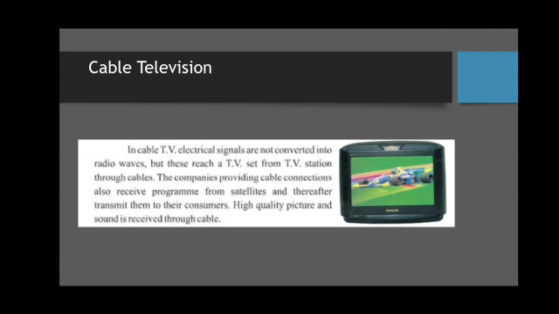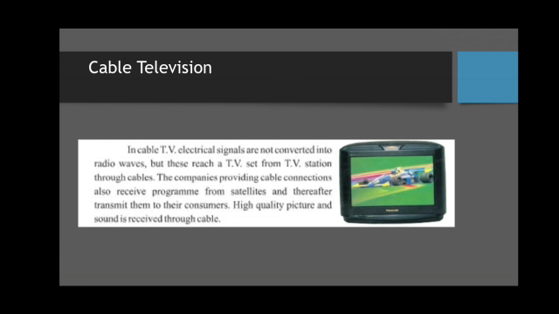In cable television, electrical signals from a microphone and video camera are not put over radio waves for transmission. They just travel along the cables from the television station or from the satellite's ground station to the person who has subscribed for receiving the signal.